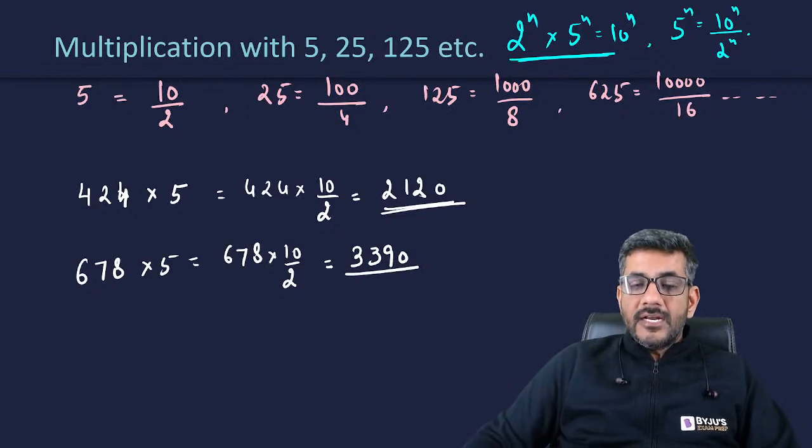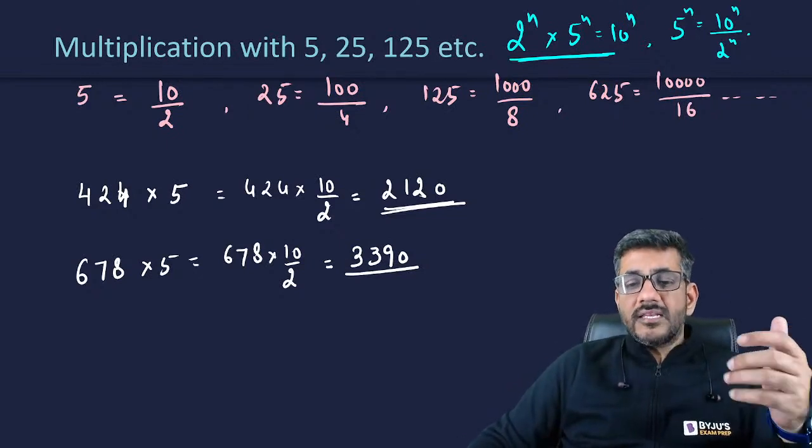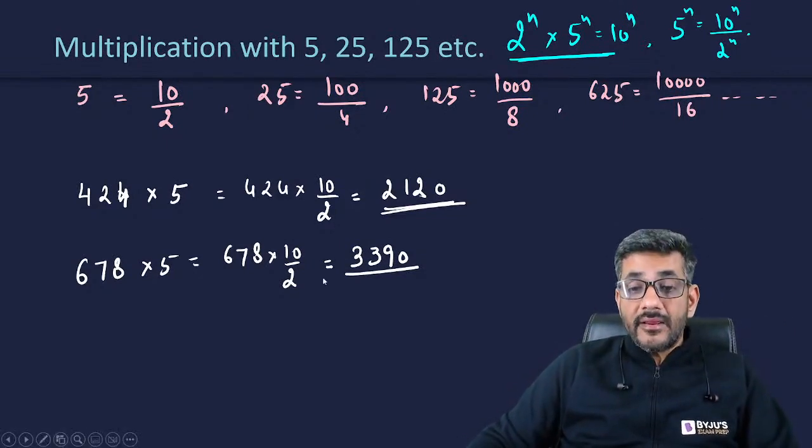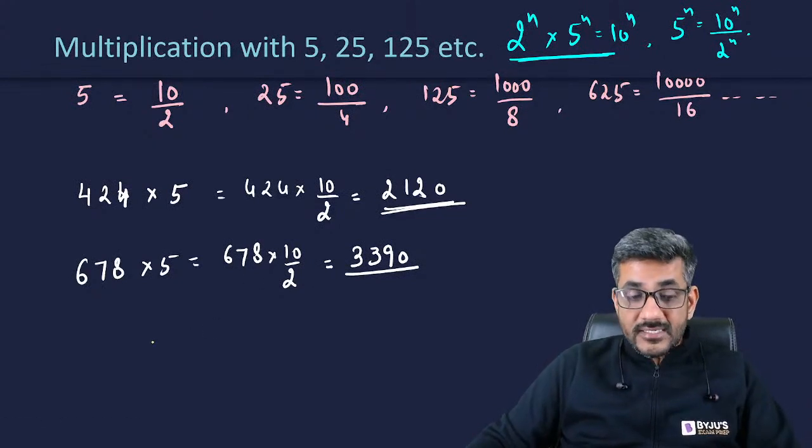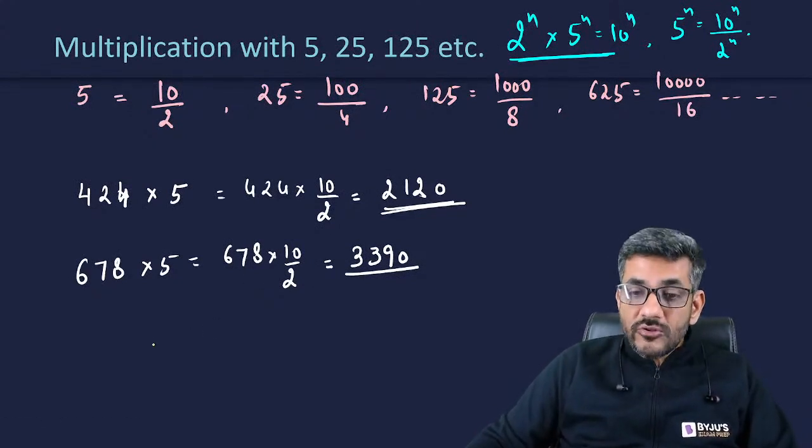I am pretty sure many of you would be having this question. Sir, okay, you are repeatedly taking even numbers. What if there is an odd number? Yes, that's a valid question. If it is an odd number, what will we do?